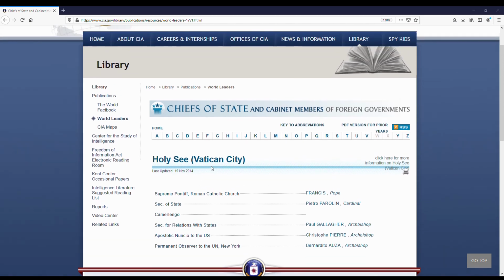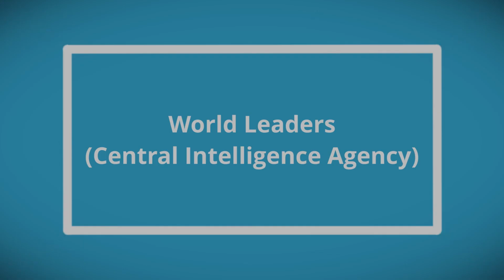But to check the leaders from the rest of the world, feel free to explore the CIA's list of chiefs of state and cabinet members from countries A to Z. And there you have it, the world leaders according to the United States Central Intelligence Agency.